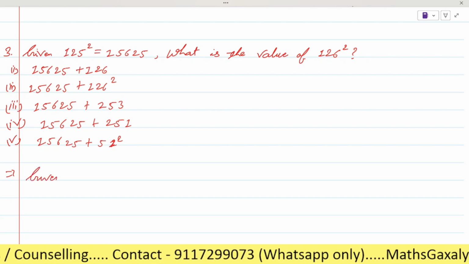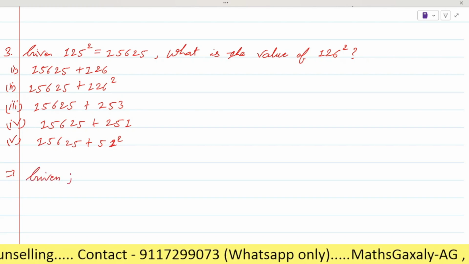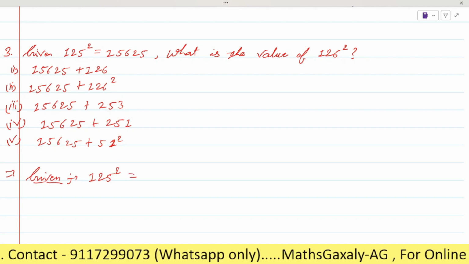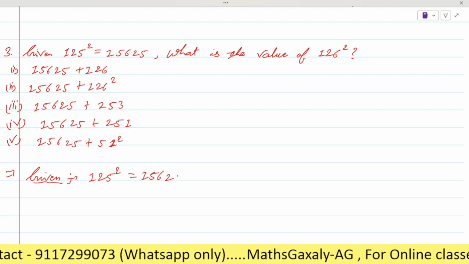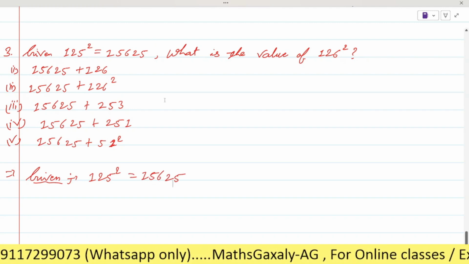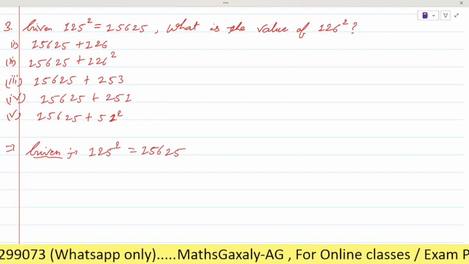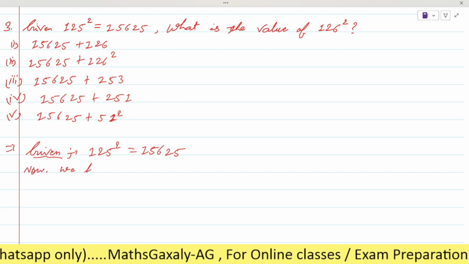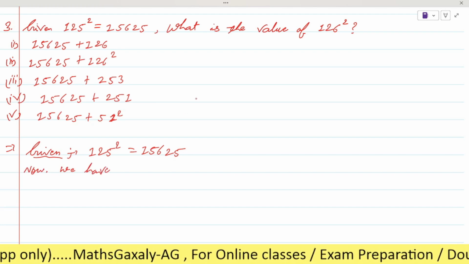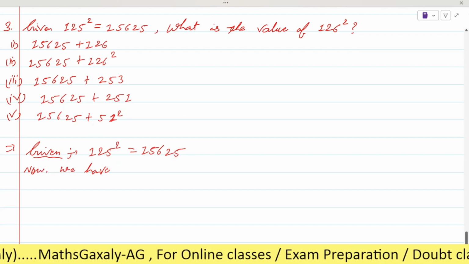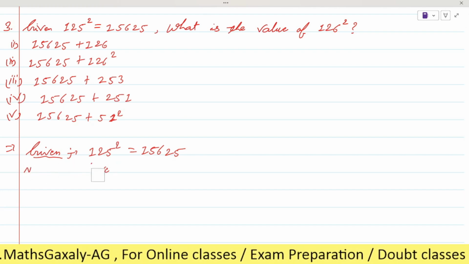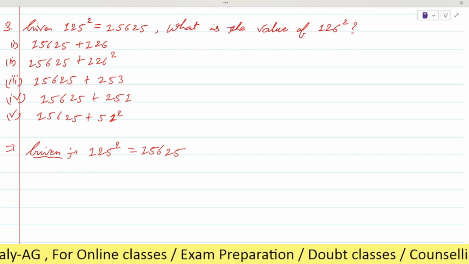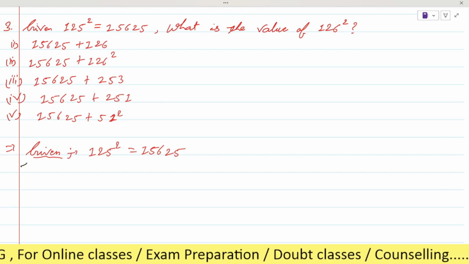So first we will write the given. 125 square is equal to 15625, right? Is it clear? Now we have to find the value of 126 square.